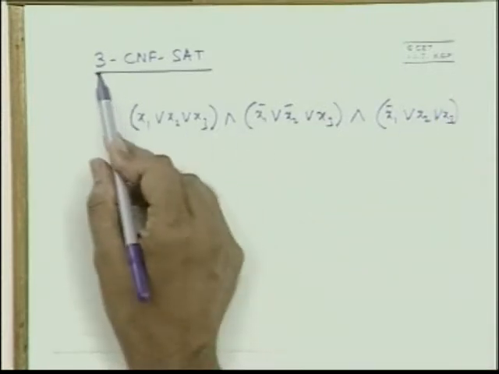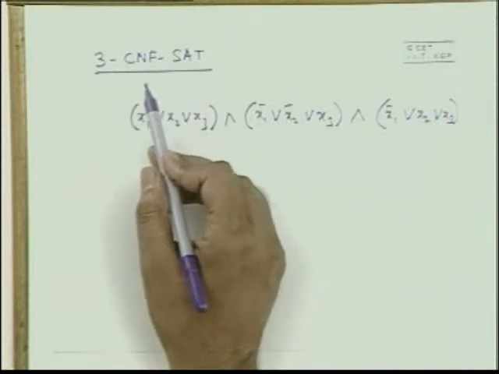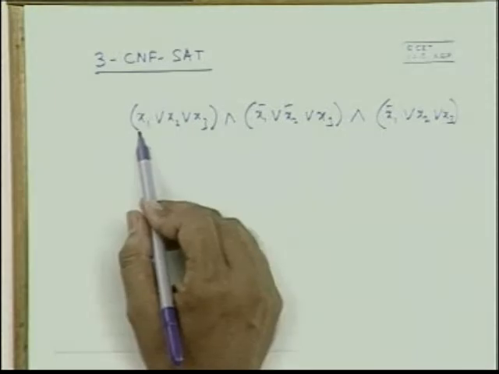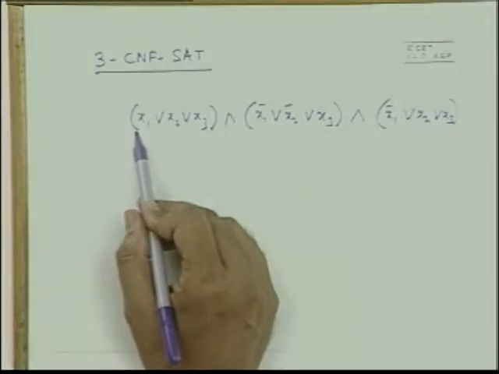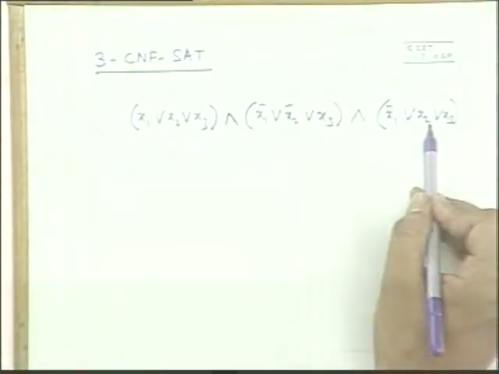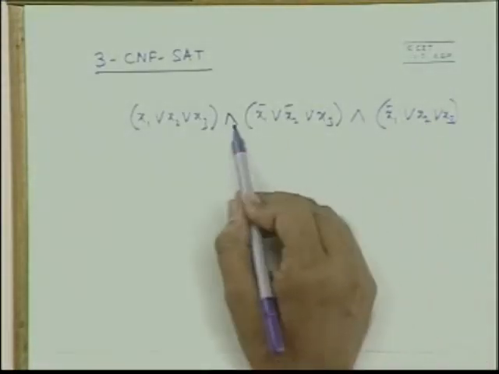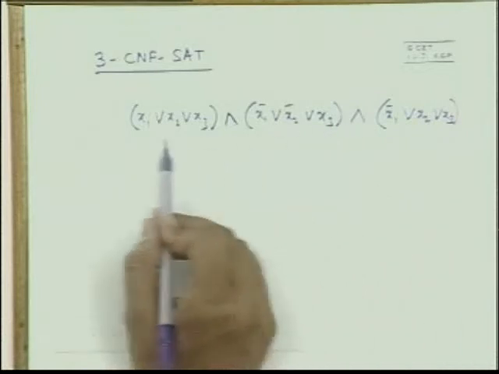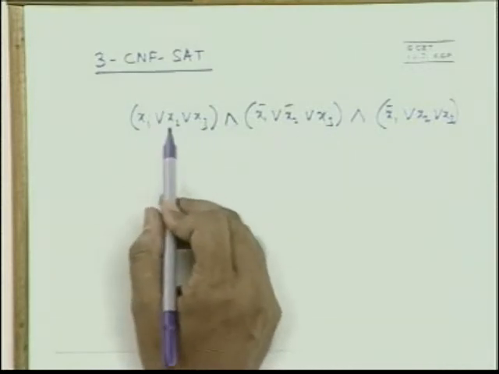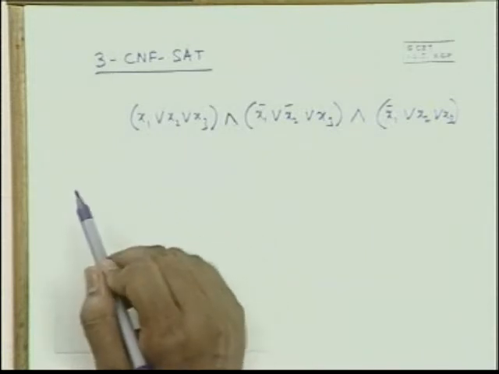So the form of 3CNF SAT formulas is like this. It's a collection of clauses separated by AND operator, and each clause consists of three literals which are separated by OR operators.